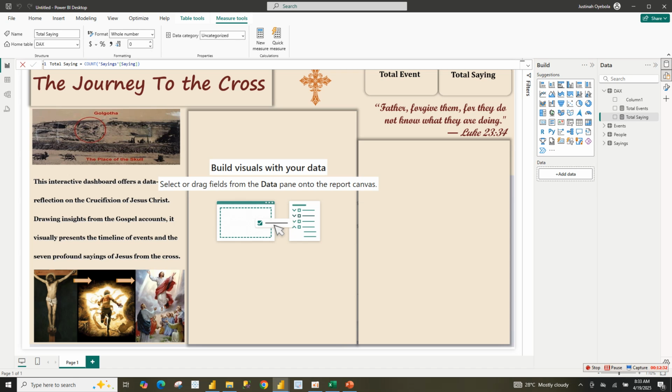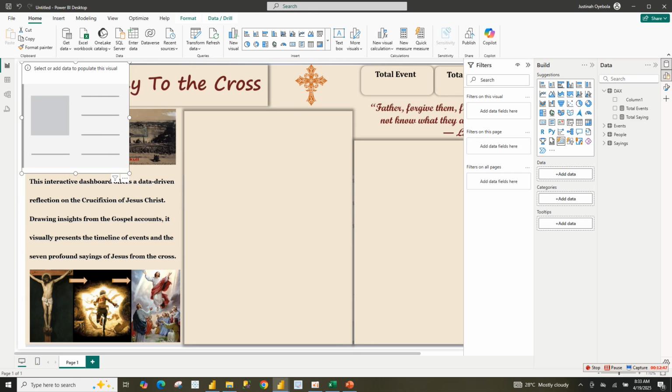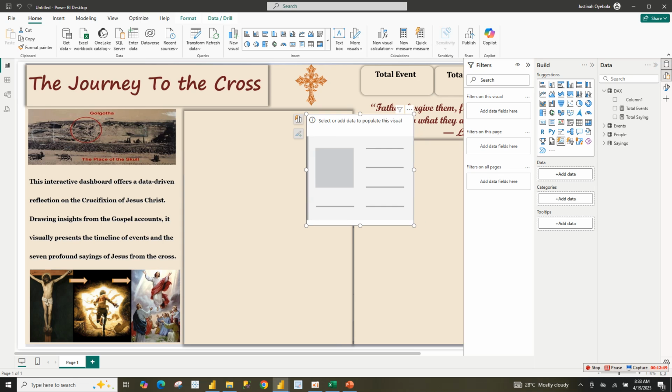So now we have that. Now I'm going to create, I used cat to create this for us. Let me cancel this. Go to card, you can use new card. I'm going to be using the new card, bring it here, then put my total event there.